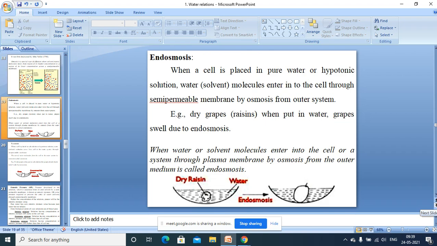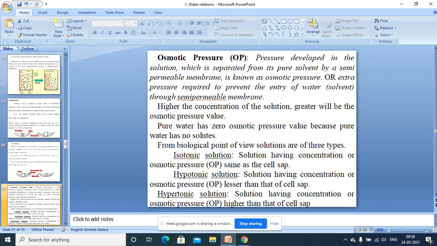Now also we have discussed endosmosis. What is endosmosis? Entry of water into the system or entry of water into the cell through a semi-permeable membrane when it is placed in a hypotonic solution. What is a hypotonic solution? A hypotonic solution means a solution concentration which is lesser than the cell sap. So when you are placing a cell in a particular solution, if the solution concentration is lesser than the cell sap, then it is called hypotonic.